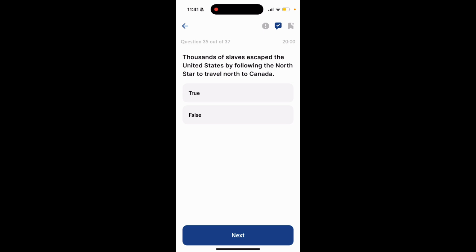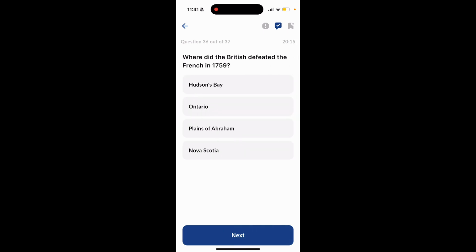Thousands of slaves escaped the United States by following the North Star to travel north to Canada. True or false? That is true. Question 36. Where did the British defeat the French in 1759? Hudson's Bay, Ontario, Plains of Abraham, or Nova Scotia? The answer is Plains of Abraham.